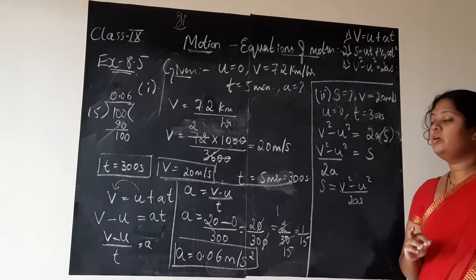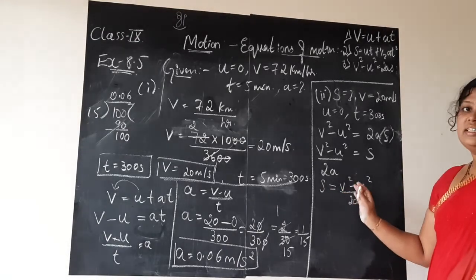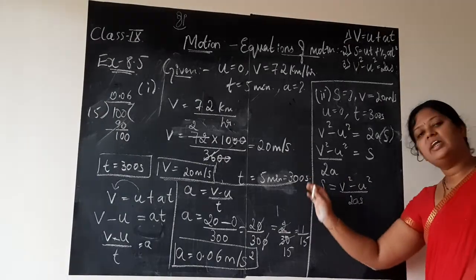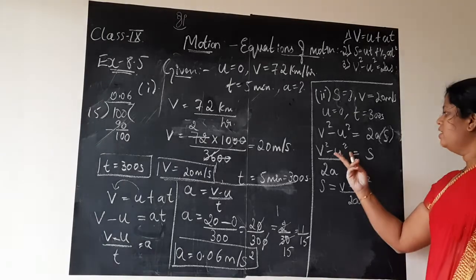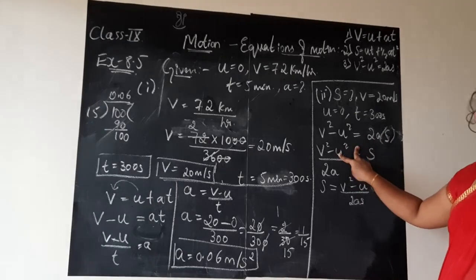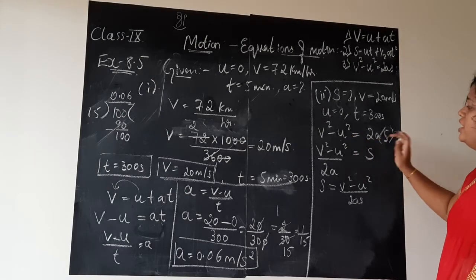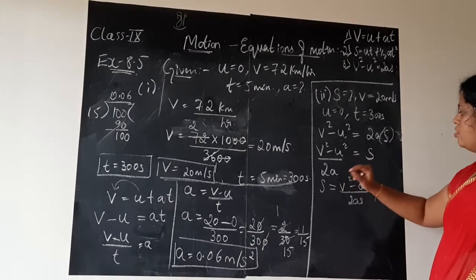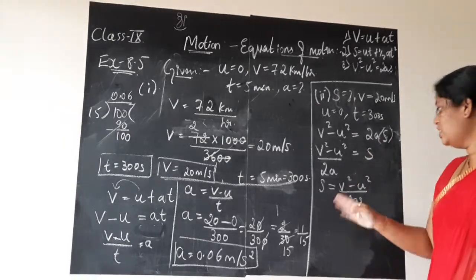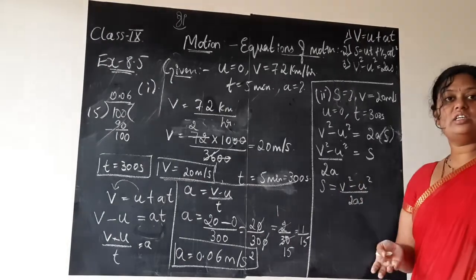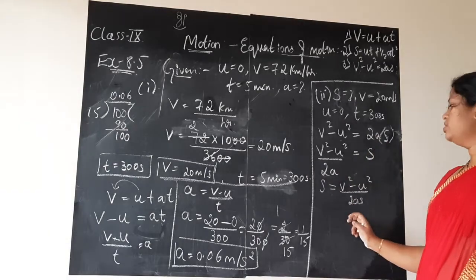Yes, children, I am telling you one point. See, when I rewrite the formula like this, you need not change the sign which we apply when sending from LHS to RHS or RHS to LHS. I am not changing LHS RHS. I am just replicating it, just reversing the formula. Only when doing the earlier step you need to apply the sign convention. So if at all this is confusing and telling you to change sign, you are interchanging, change the sign means don't listen. You can stop at this point only and substitute. It is not a problem.